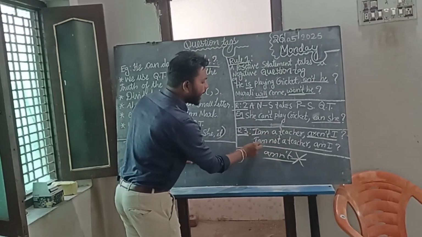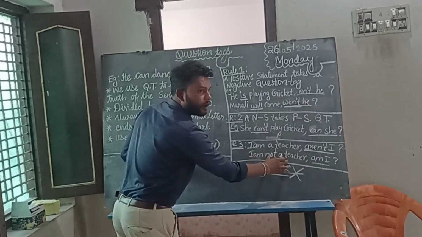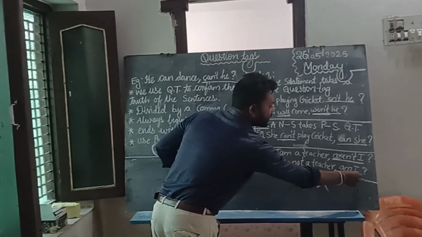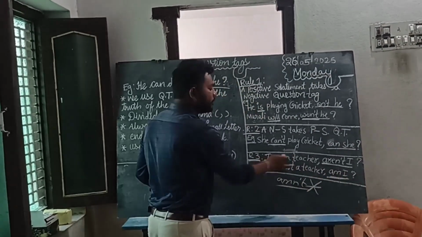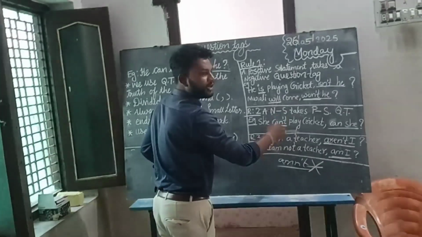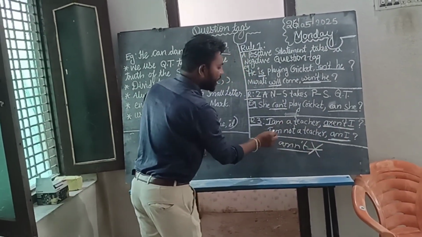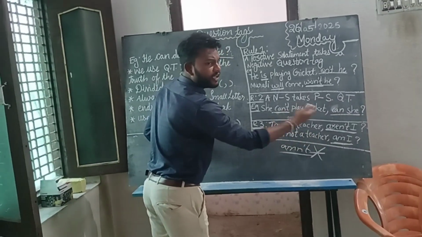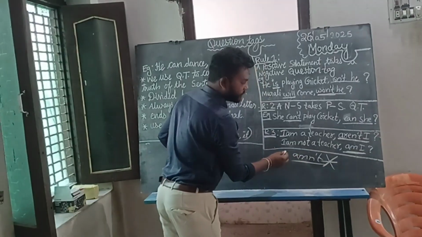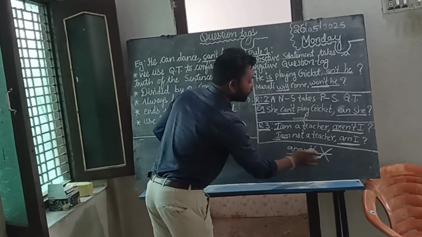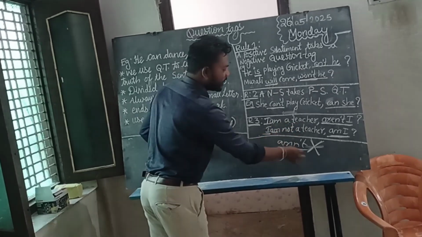Okay, but we can write "I am not a teacher". "I am not a teacher" is a negative statement. We will get the answer "Am I". I am a teacher, I am a student, I am something in a profession. Okay, but "I am not a teacher, I am not a student" is a negative statement. We will get "Am I", and we cannot write "Are I" or "Is I", like that. Okay.